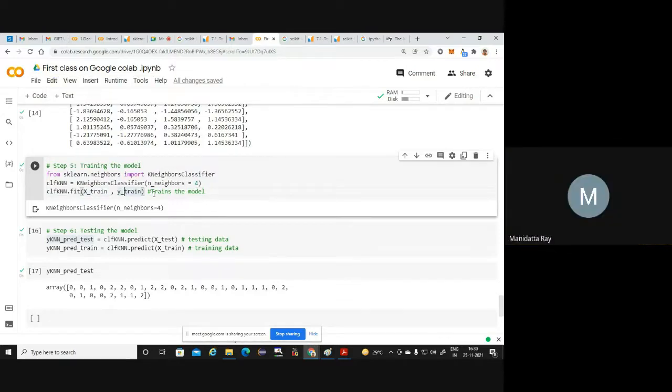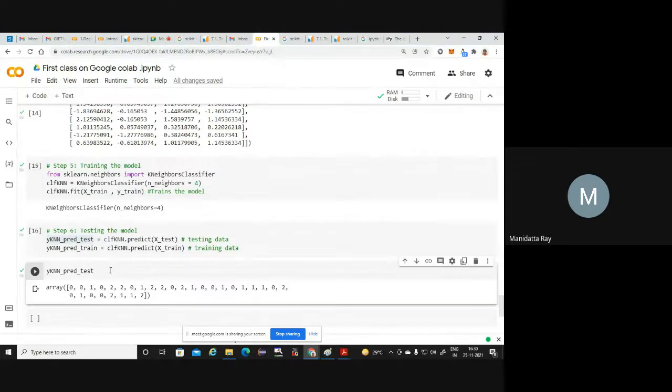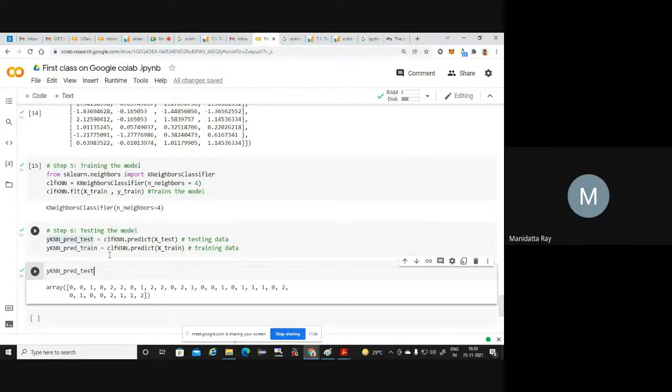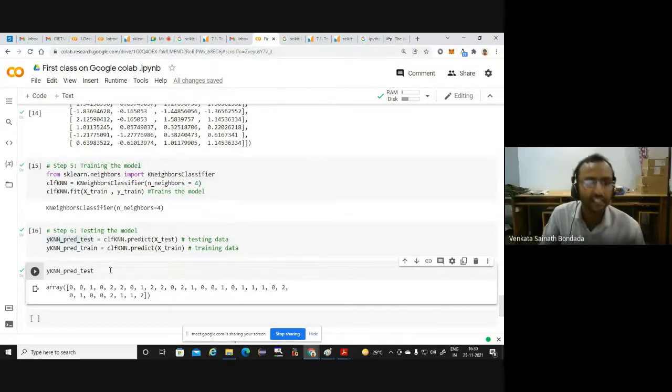Sir, in order to print the array like the prediction of test data, do we need to write the print command? You can write the print option. Here in Google Colab, even if you do not write print, it will show the output. You click on shift and enter, or click on the play button. But before that, you have to run step 6. Then only it will show.